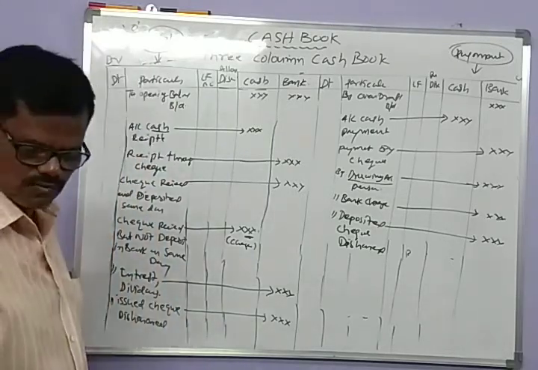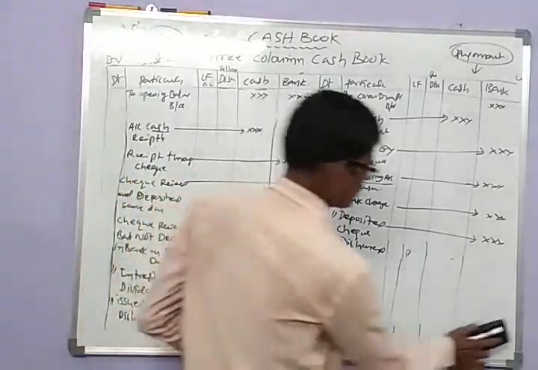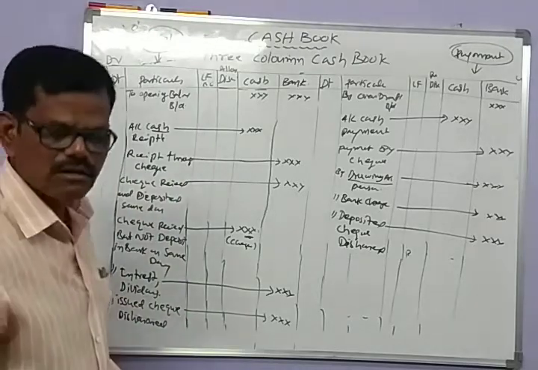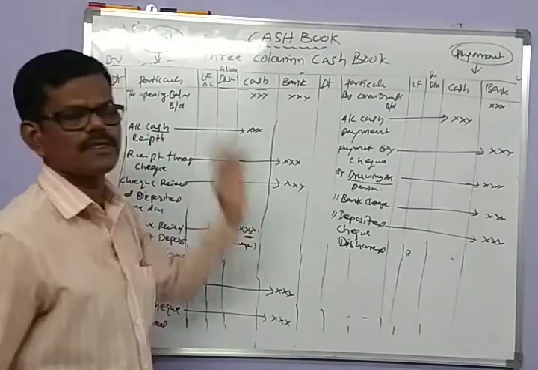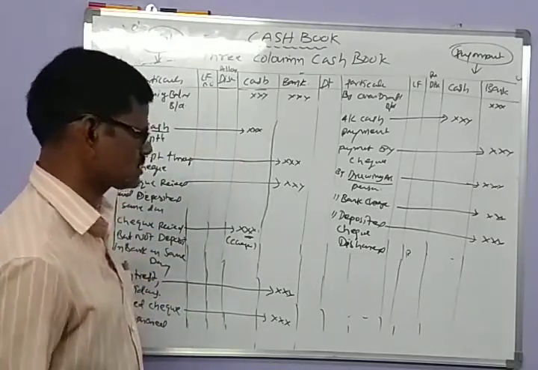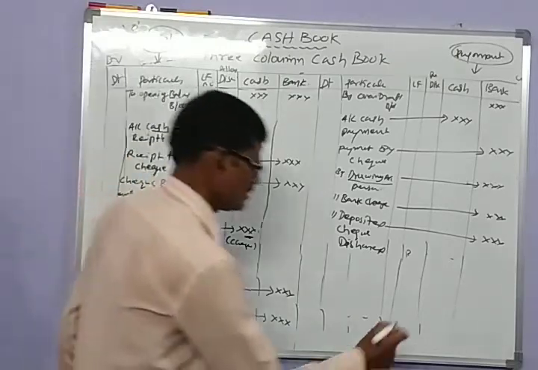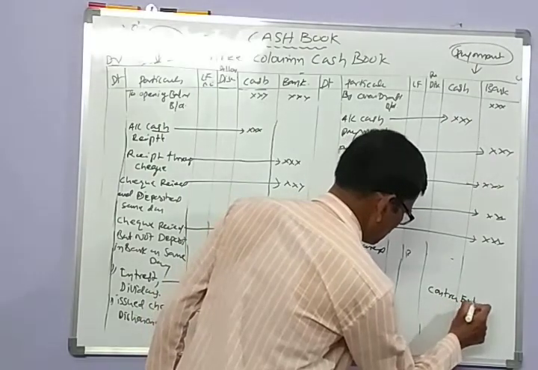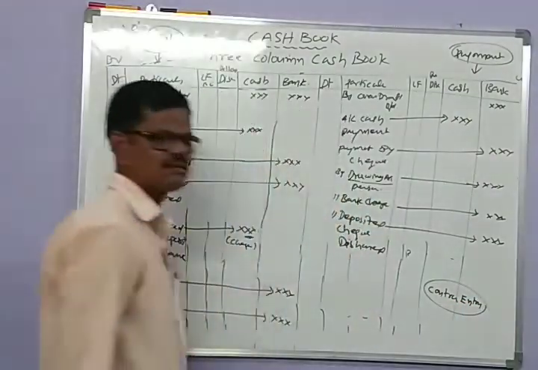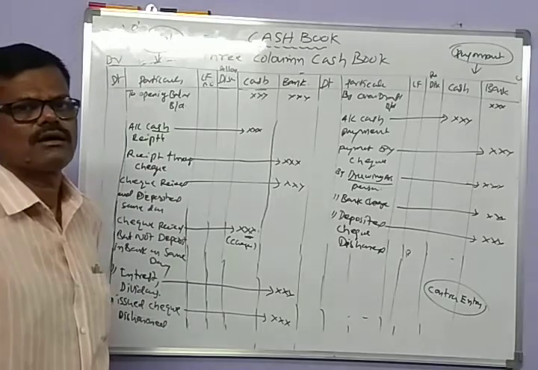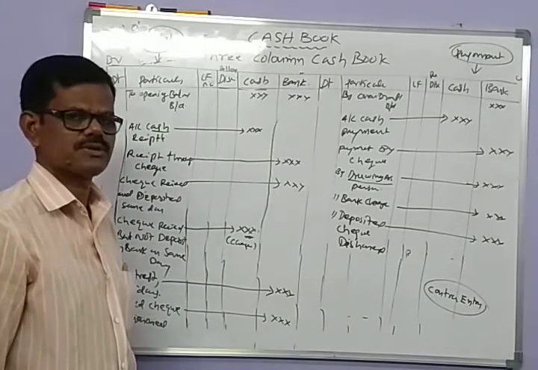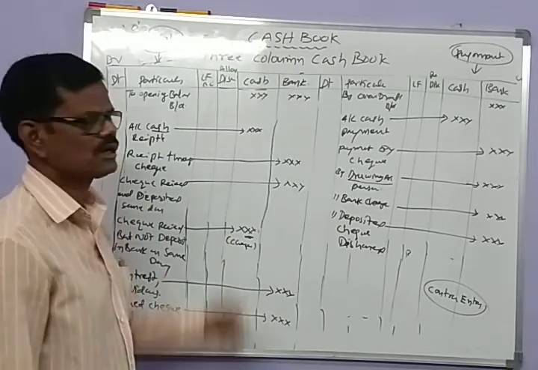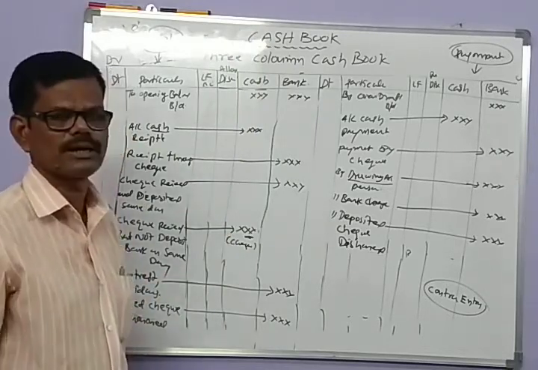Here, let us discuss one more important thing that is special for the triple column cash book only, that is contra entry. Let us try to understand what a contra entry is. It is special for the triple column cash book. Contra entries are made in the triple column cash book only.